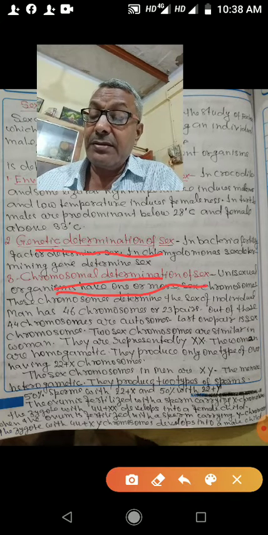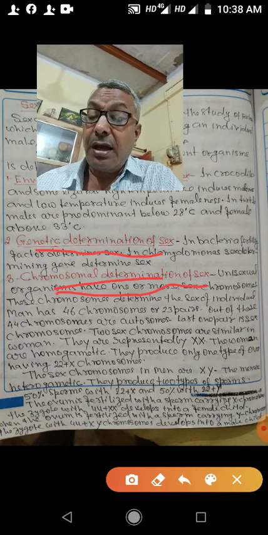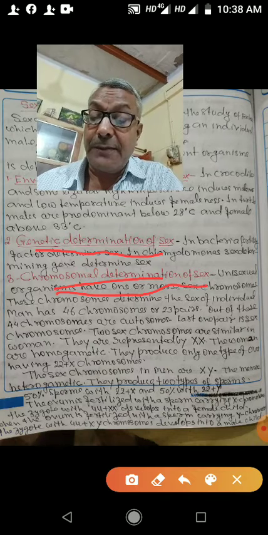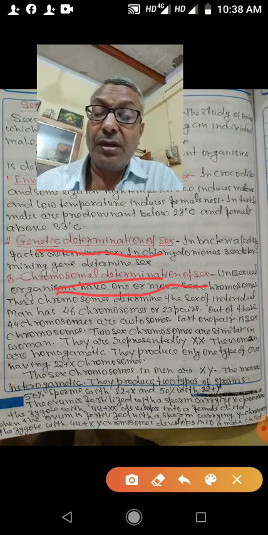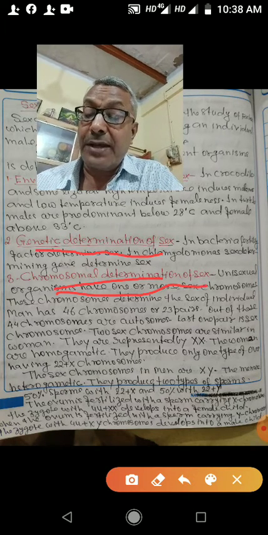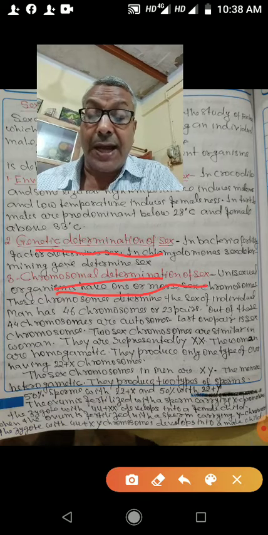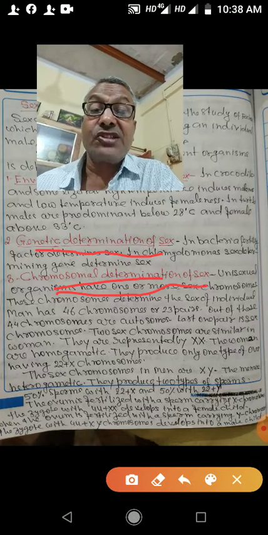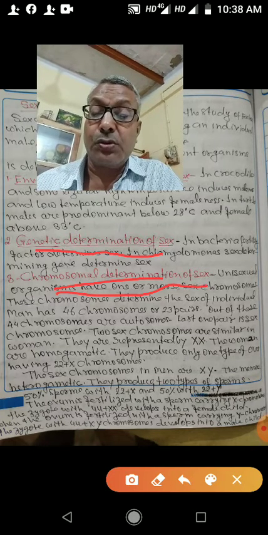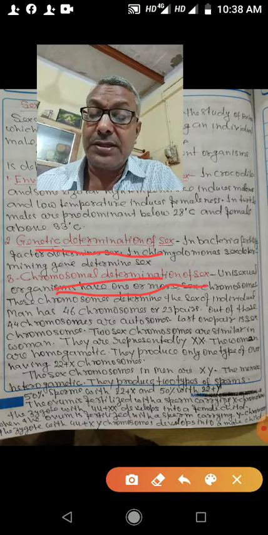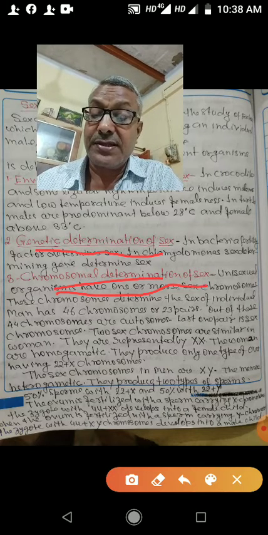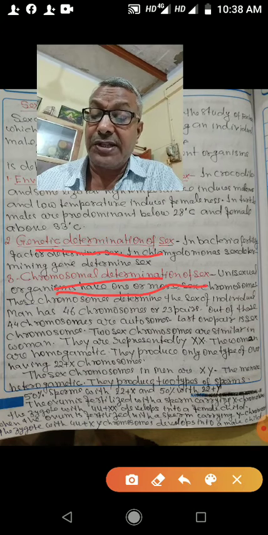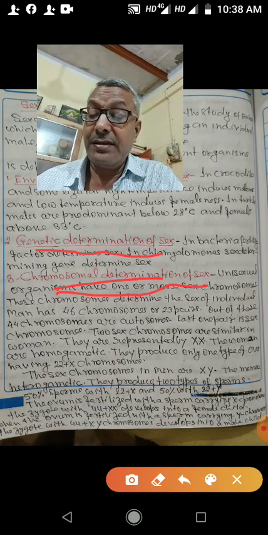But in the men, out of 46 or 23 pair of chromosomes, 22 pairs of chromosomes are autosomes. The last pair of the chromosomes, that is the 23rd pair, is sex chromosomes, and the sex chromosomes of men are represented by XY.